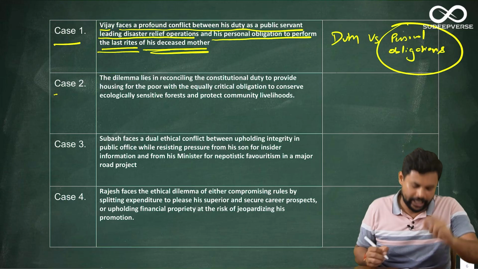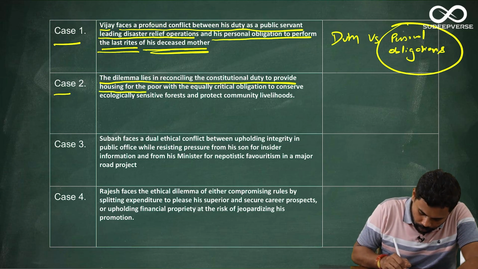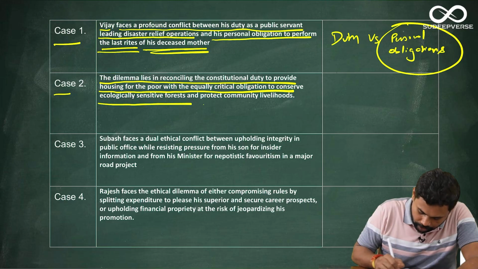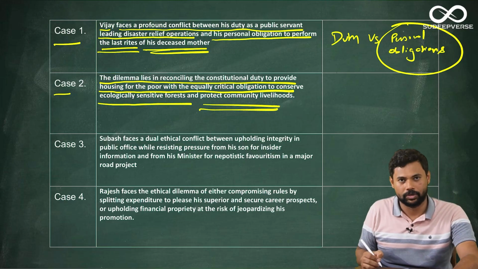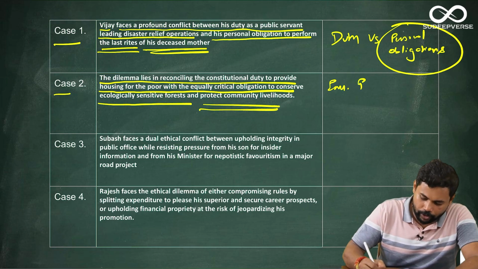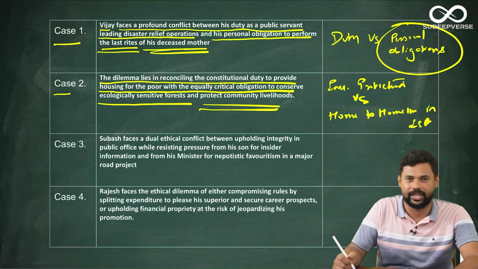Let us go to the second case study. The second case study is the dilemma lies in reconciling the constitutional duty to provide housing for the poor with the equally critical obligation to conserve ecologically sensitive forest and protect community livelihoods. As the case study suggests, the dilemma is between environmental protection versus the home to homeless in ecologically sensitive areas.